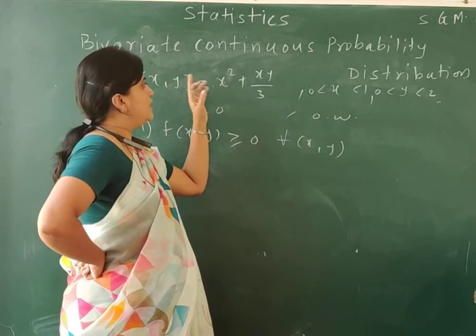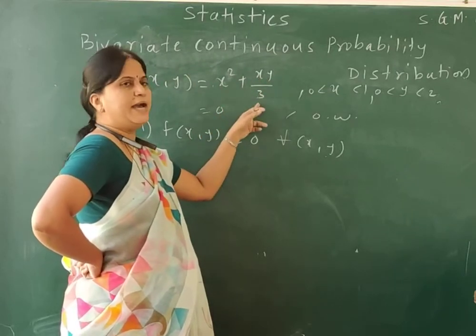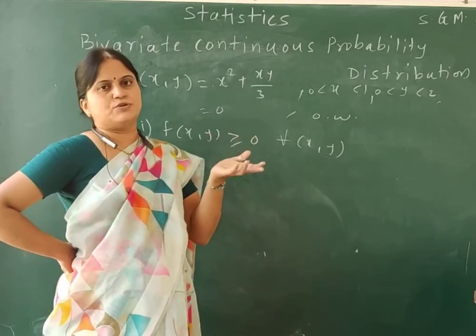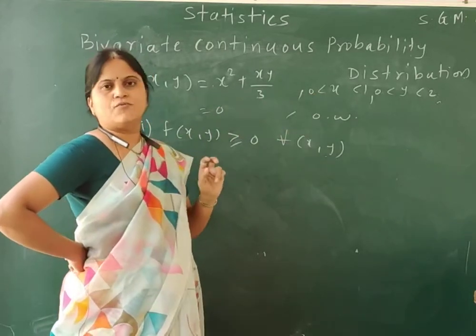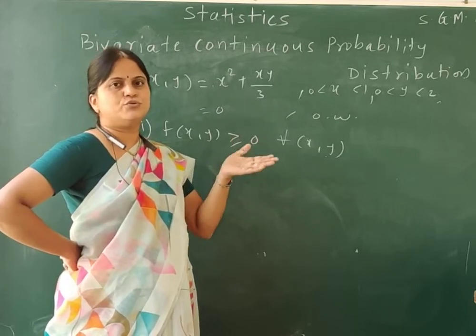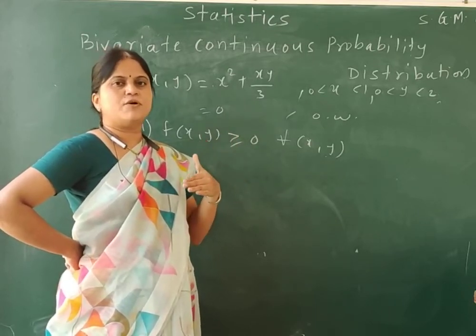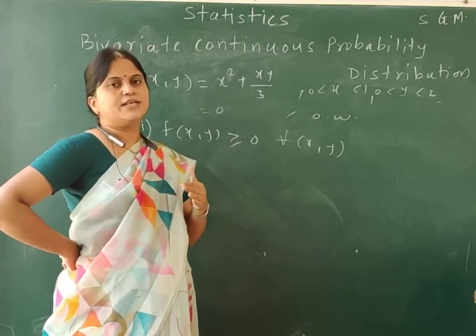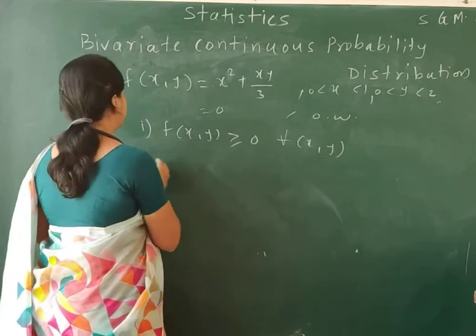It is 1 square, that means positive, plus y by 3. Okay? So this is a positive quantity because y is positive. Observe the values of y. The values of y are also positive since they are from 0 to 2. That means our f of x comma y is greater than or equal to 0 for all values of x and y. So the first condition is satisfied.